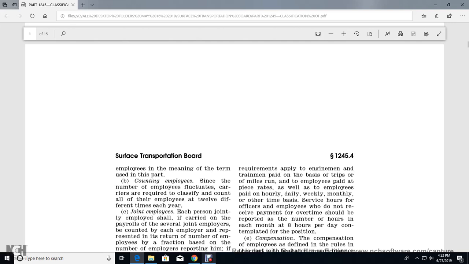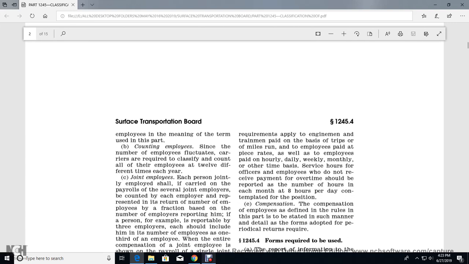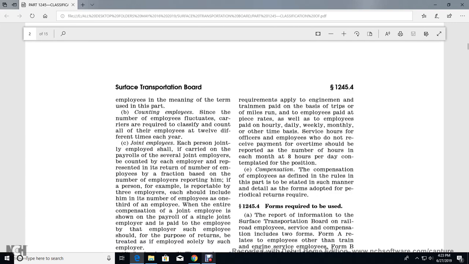Since the number of employees fluctuates, carriers are required to classify and count all their employees at 12 different times each year. Joint employees, with each of the joint employers, shall be carried on the payroll. Where there are several joint employers, count each employee represented in the return as a fraction based on the number of employers reporting him. If a person, for example, is reportable by 3 employers, he should be included in the number of employees as one third of an employee. The entire compensation of a joint employee is divided among the employers on their payrolls.